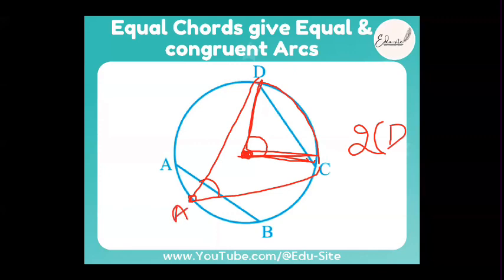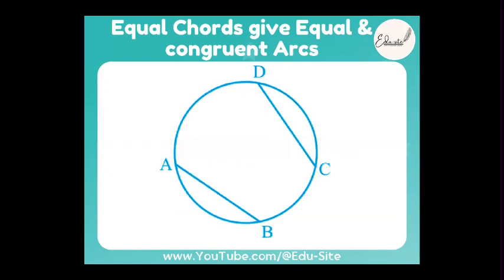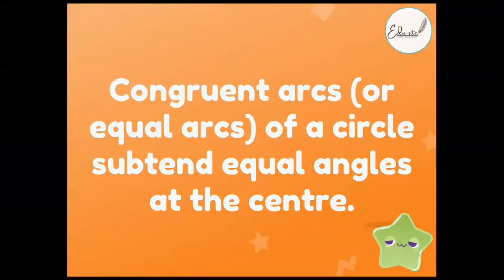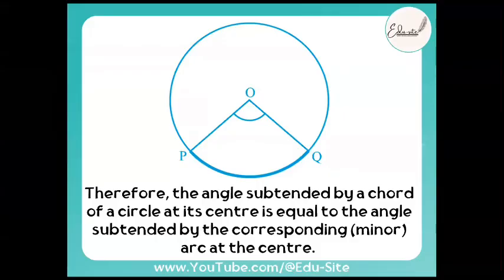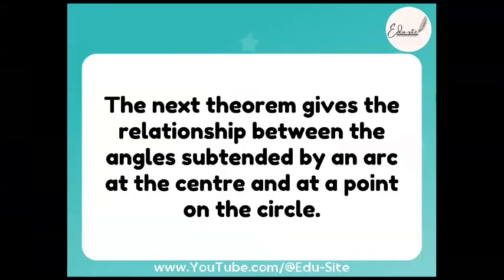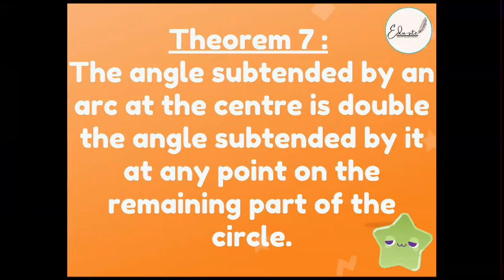If you write it as A, then it is DAC. 2 times DAC is nothing but DOC. Right? This was theorem number 7. Have you memorized this theorem 7? Yes. So you have understood how to prove it, beta? Any doubts in that? No. That's great, mashallah.